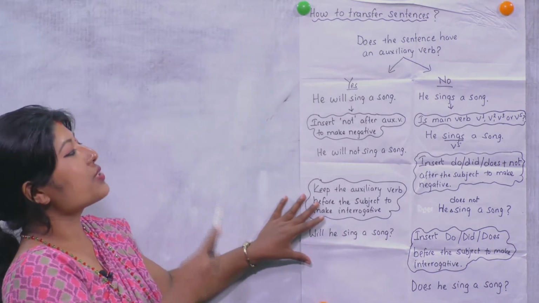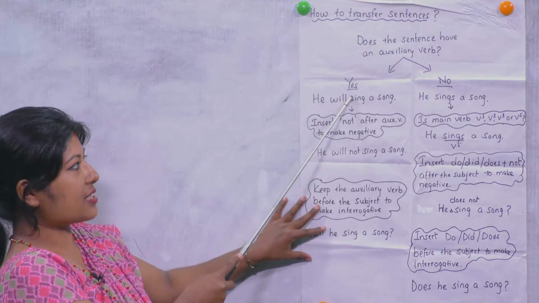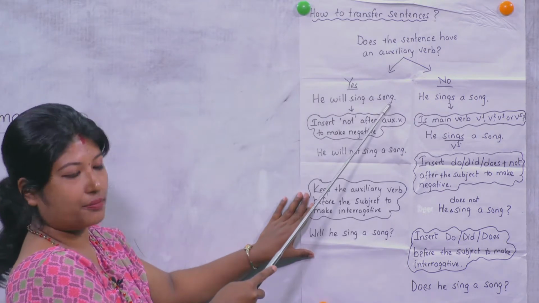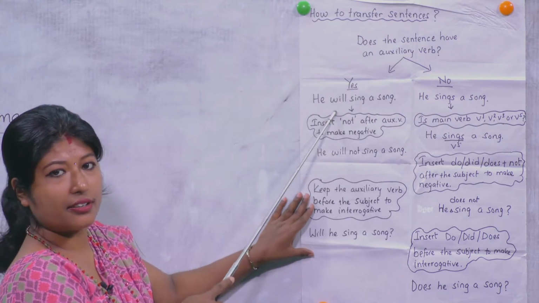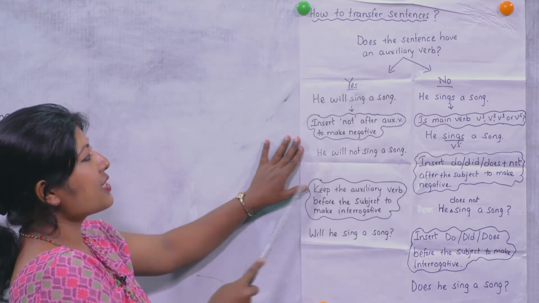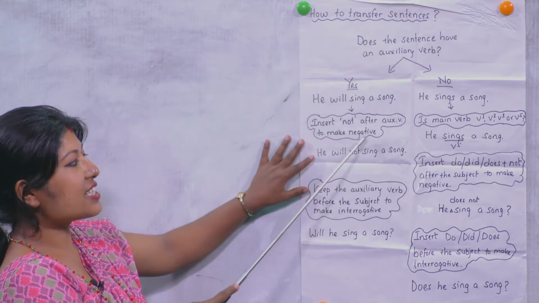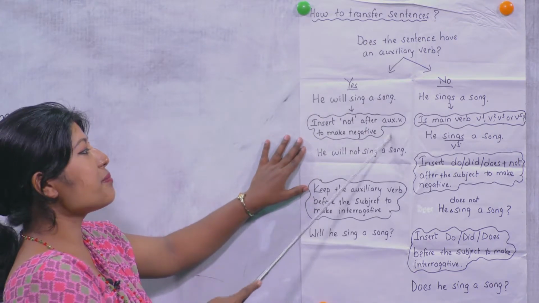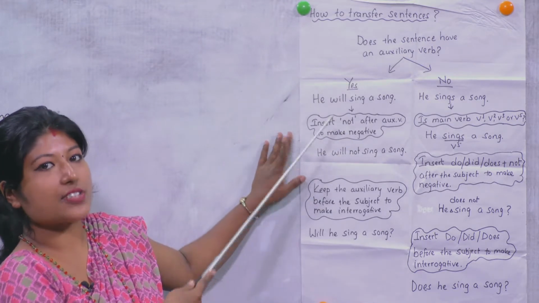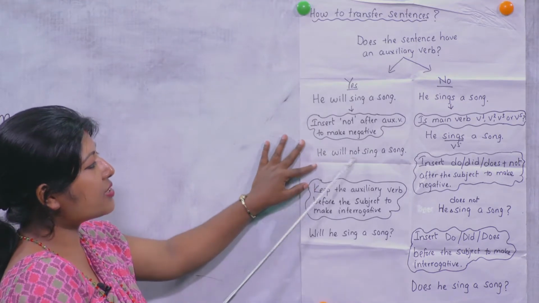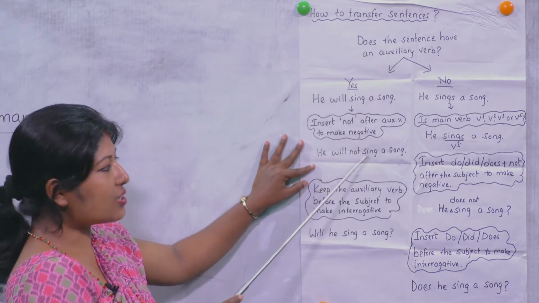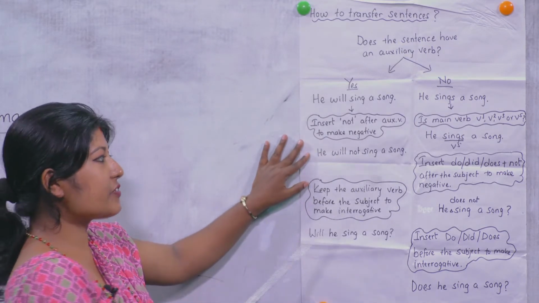So what do we do if there is an auxiliary? Yes, there is an auxiliary. Example: he will sing a song. Can you see the auxiliary here? Of course, will is the auxiliary. So if there is an auxiliary, while changing into negative, simply we add not after the auxiliary, and that becomes a negative sentence. Like he will not. See, after will only not is inserted: he will not sing a song. So it gives negative meaning.